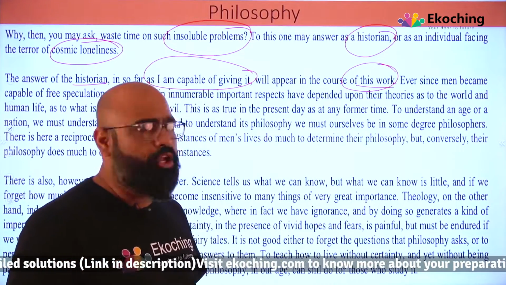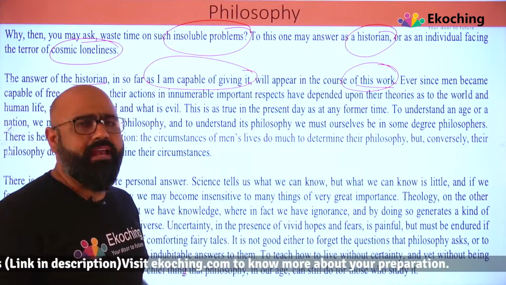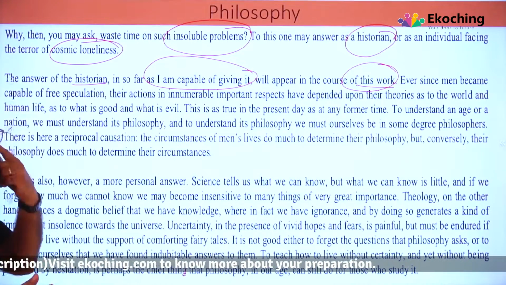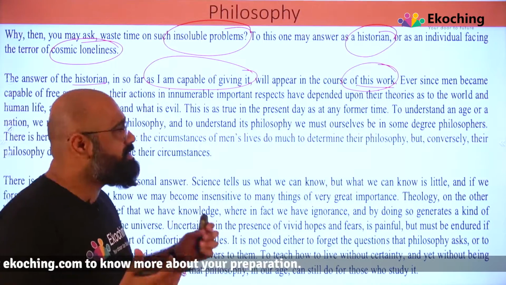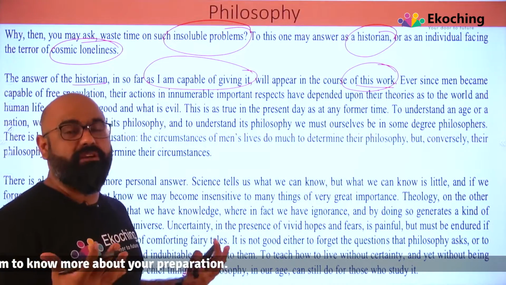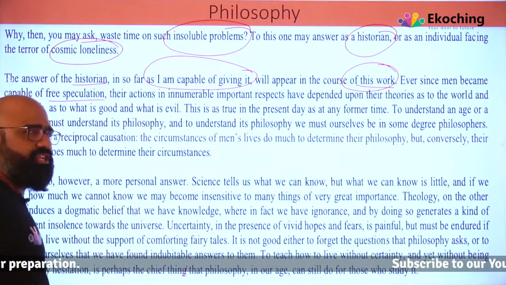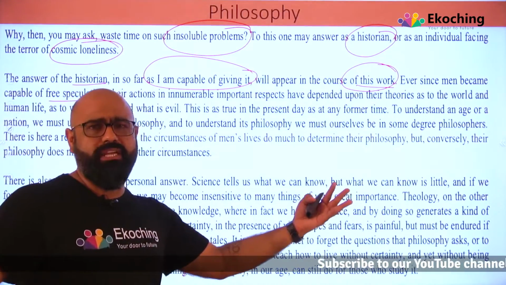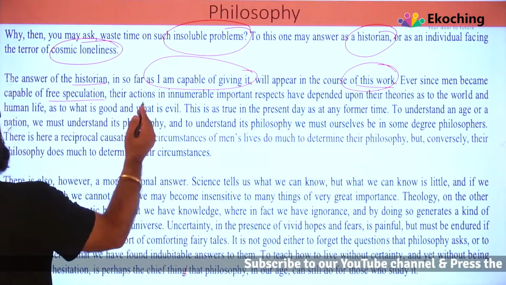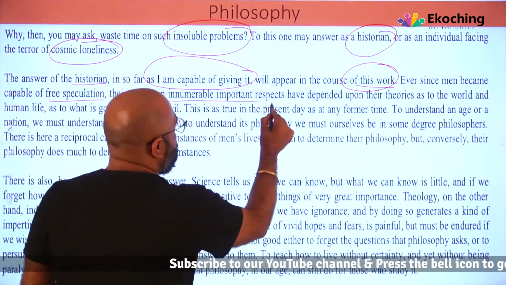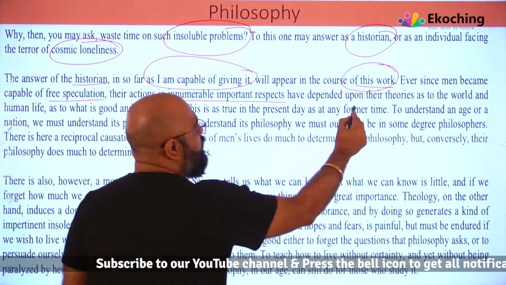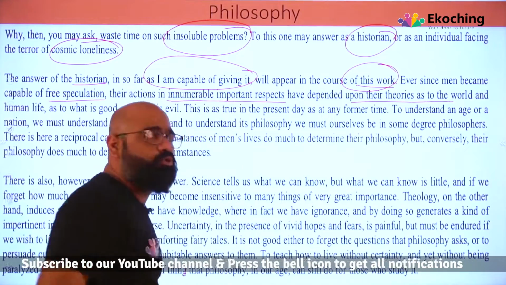Let's continue. Ever since man became capable of free speculation, he can speculate whatever he wants. Their actions in innumerable important respects have depended upon their theories as to the world and human life, as to what is good and what is evil.